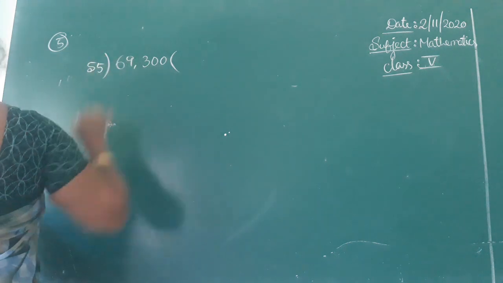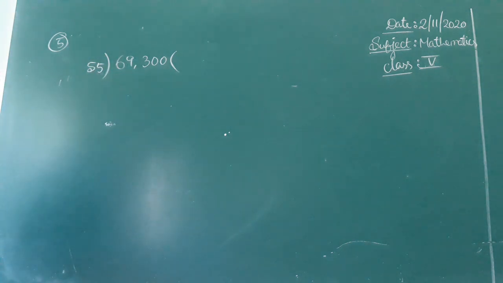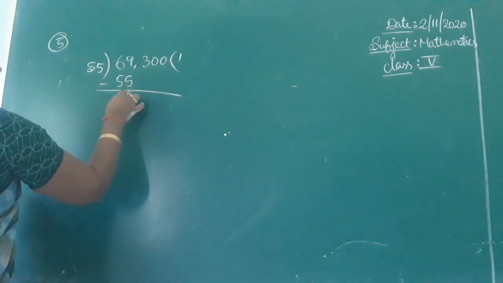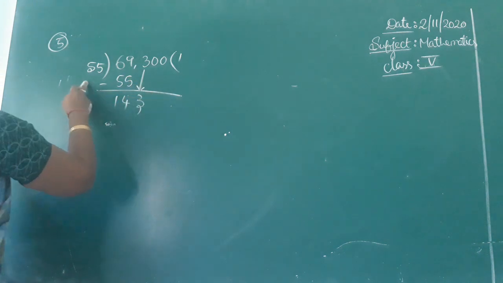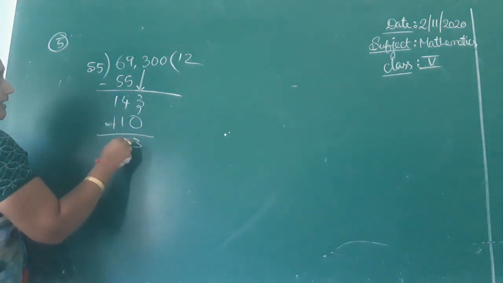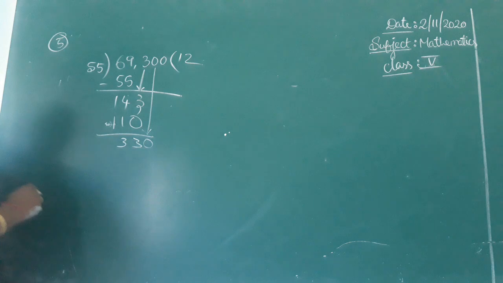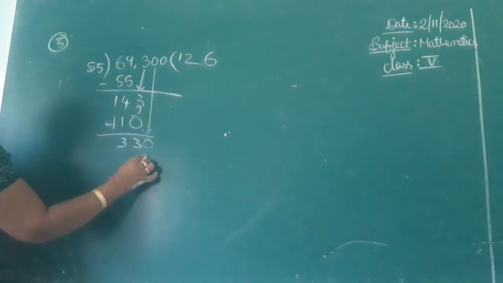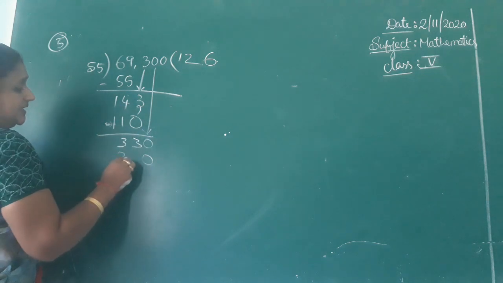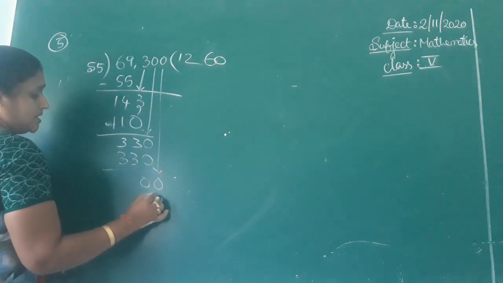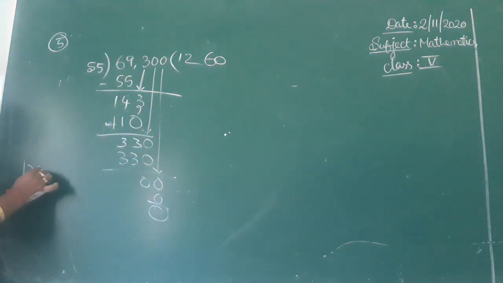Each truck will carry 55 kg of garbage, so divide by 55. 55 twos are 110, remainder 33. Drop down 0. 55 sixes are 330. Remainder 0. Now drop down the next 0. So the answer is 1260.